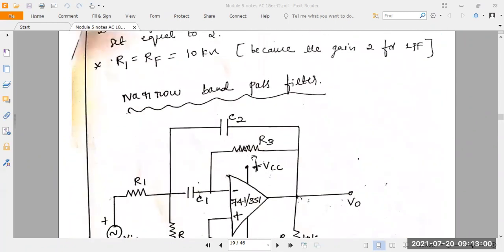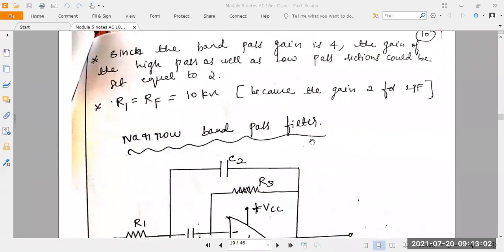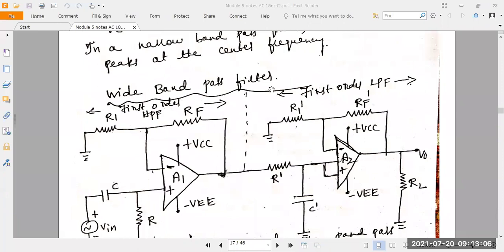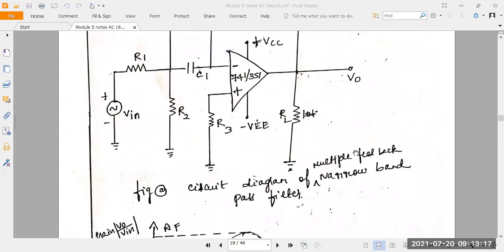So next, the narrow band pass filter. Earlier, what did we take in here? Wide band pass filter, right? So for the wide band pass filter, what did we take in the circuit diagram here? A first order high pass filter and a first order low pass filter. We are joining these two here.